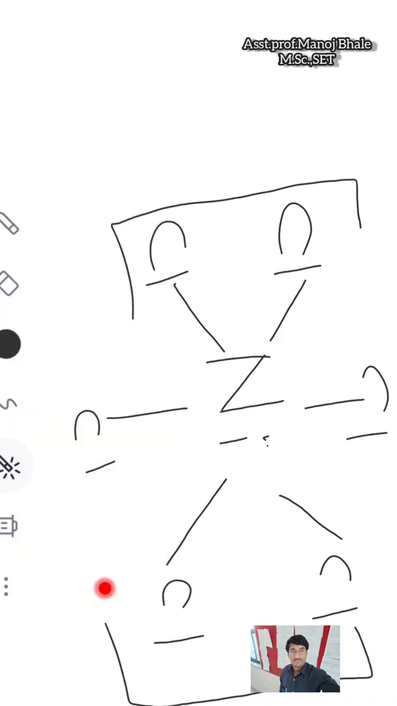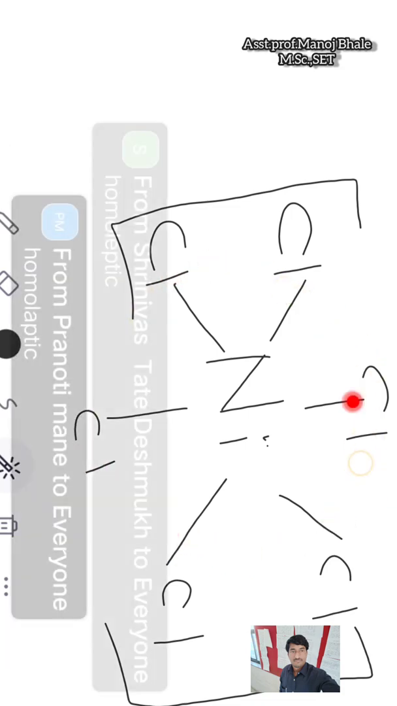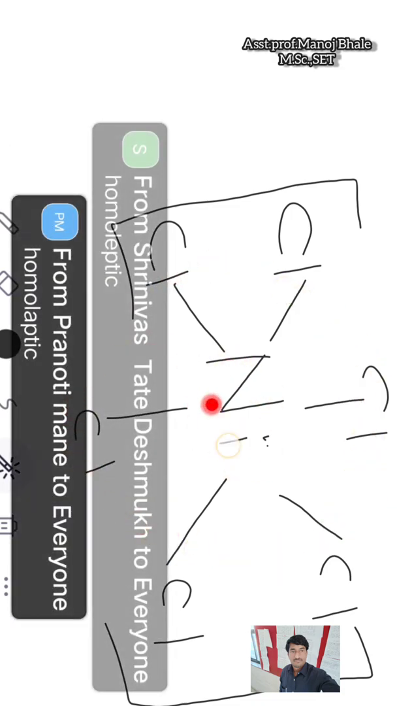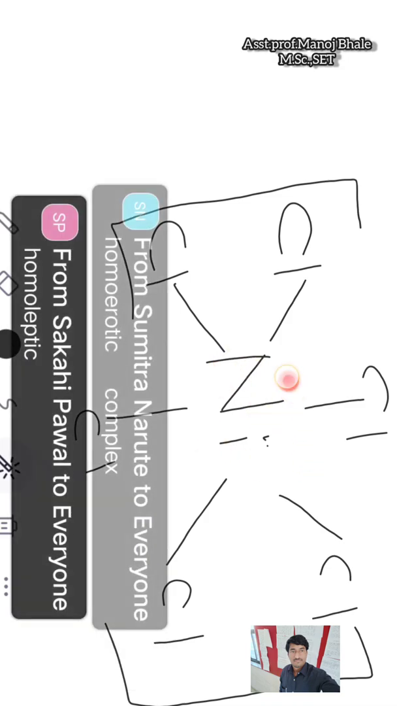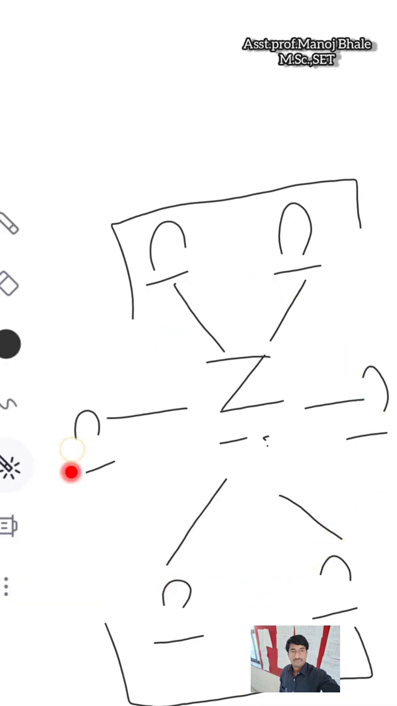Why homoleptic complex? Because in this example, there are a number of ligands attached to the central metal, that is nickel, and inside this square bracket, which is the coordination sphere, only one type of ligand is present there. एकाच टाईपचा लिगँड आहे. These are chlorine. So this is an example of the homoleptic complex.